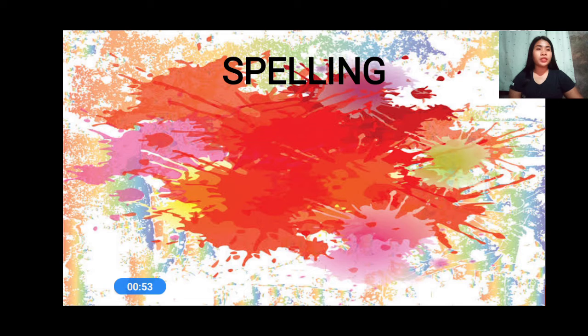Spell the word chain. Number four, stain. His blood made a dark red stain. Spell the word stain. And number five, strain. I have been under a lot of strain. Spell the word strain.